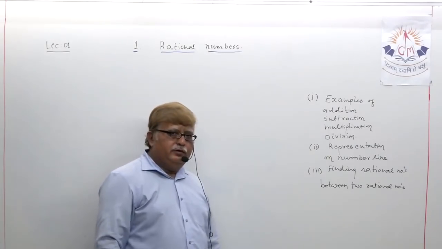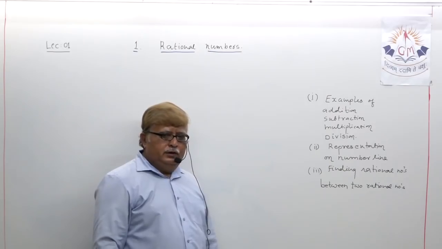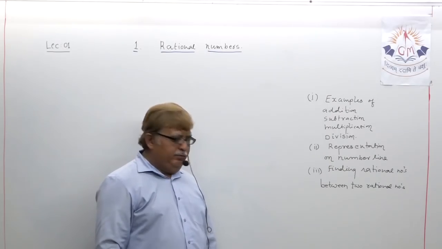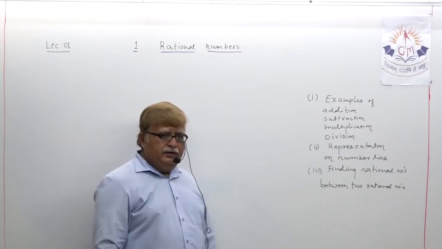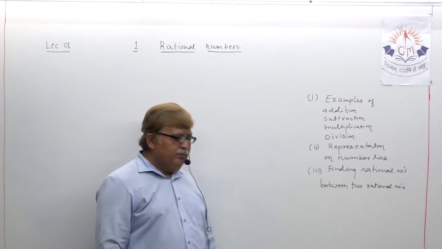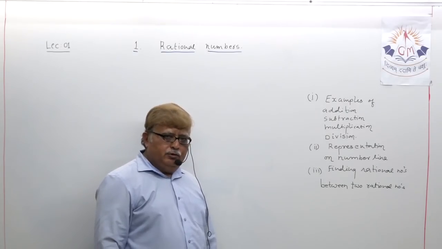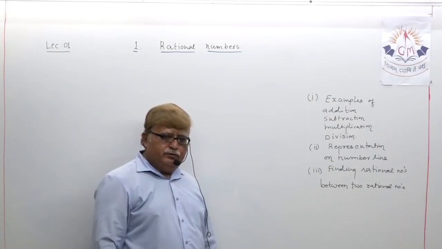So that will be the third section in this chapter, finding rational numbers between two rational numbers.